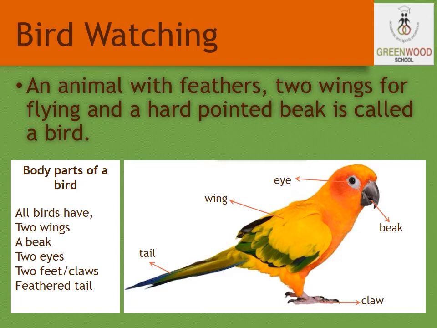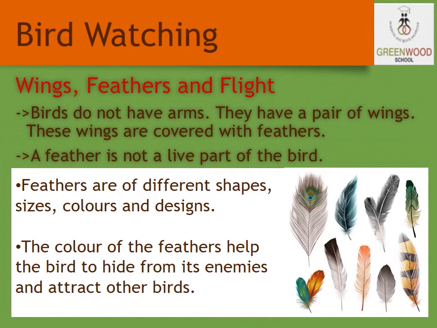As we all know, all birds have two wings, two feet, a beak, two eyes and a feathered tail. And the picture here shows the various body parts of a bird. Wings, feathers and flight. Birds do not have arms. They have a pair of wings and these wings are covered with feathers.